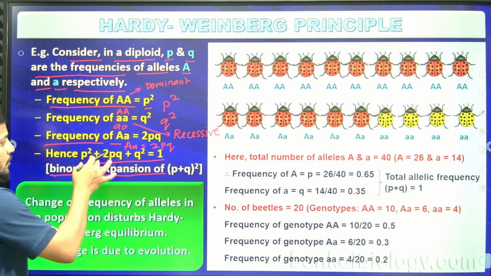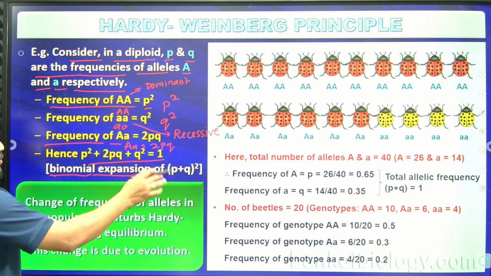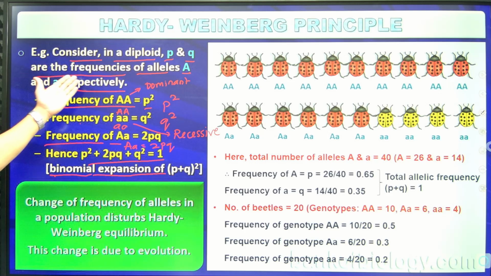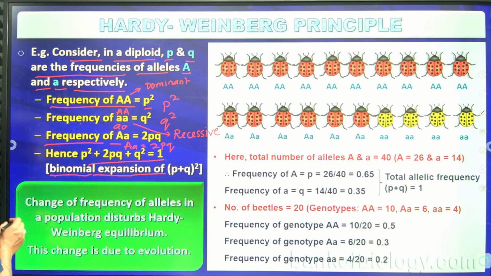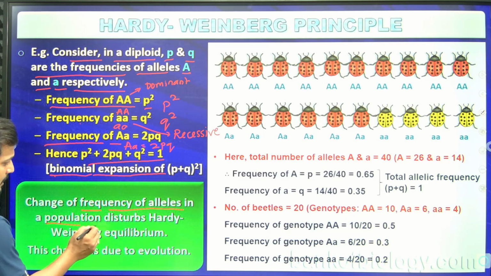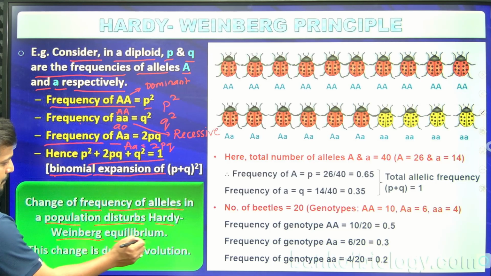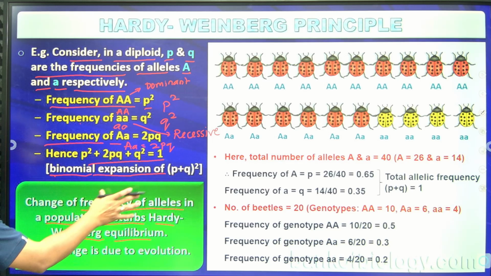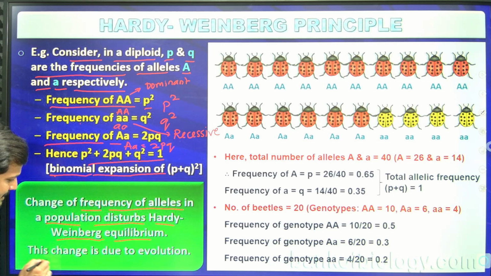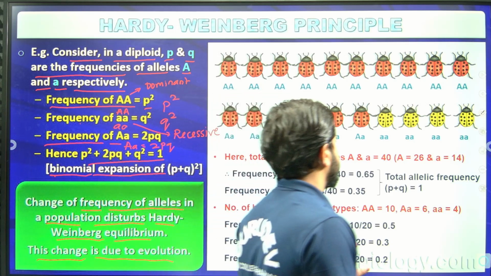Here, p plus q is known to be the allelic types considered in a diploid organism. P and q are the frequency of allele A and frequency of allele small a. Then a change in the frequency of alleles in a population disturbs the Hardy-Weinberg equilibrium, and this change is due to evolution.